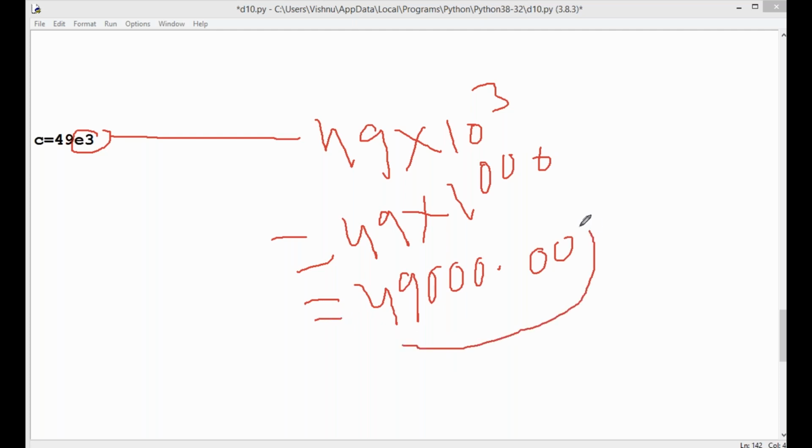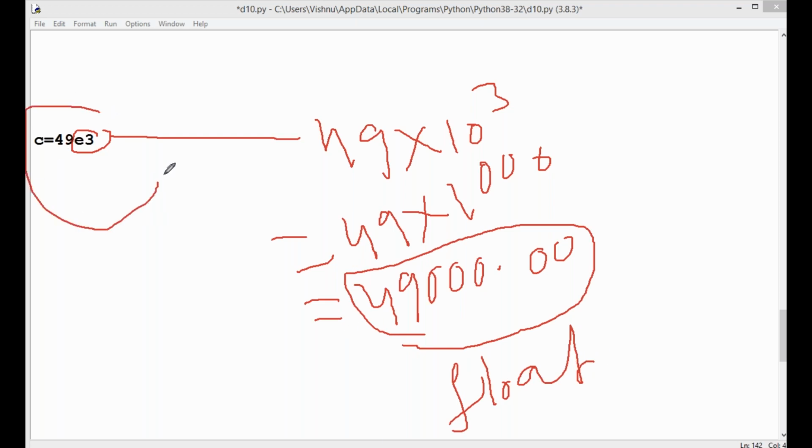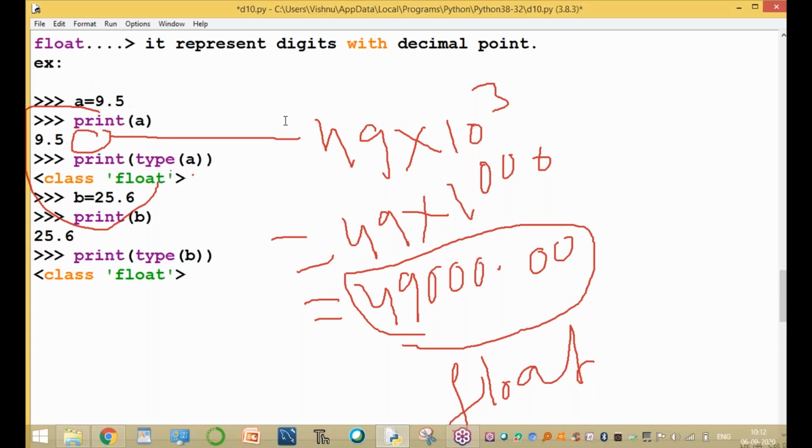It is also a float type. Please observe this point. E notation is also a float data type. So what is float type? It represents digits with a decimal point or E notation.